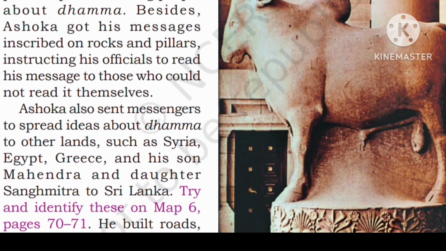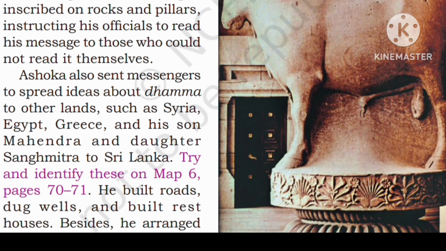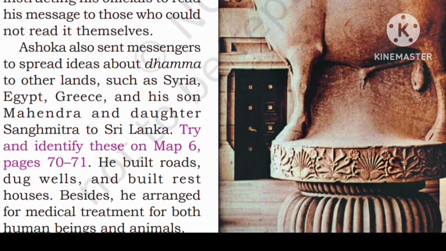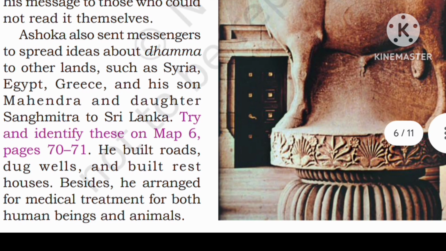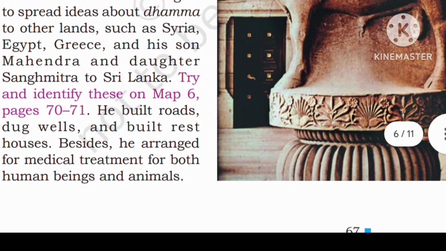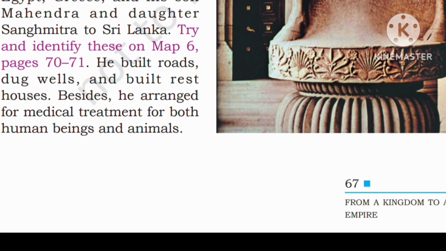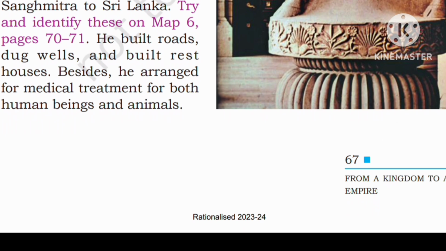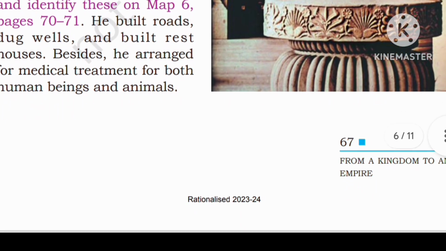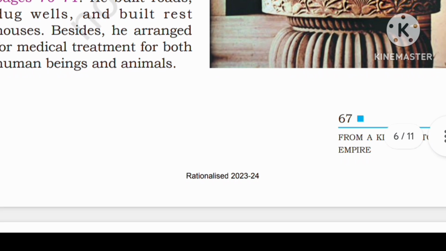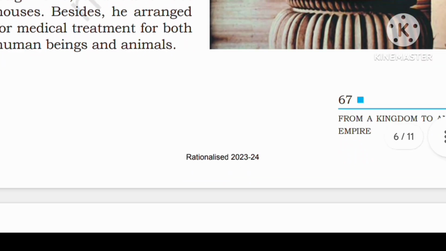Besides, Ashoka got his message inscribed on rocks and pillars, instructing his officials to read his message to those who could not read it themselves. Ashoka also sent messengers to spread ideas about Dhamma to other lands such as Syria, Egypt and Greece, and his son Mahendra and daughter Sanghamitra to Sri Lanka. Try and identify these on map 6, page 70. He built roads, ducts, wells and rest houses, and arranged for medical treatment for both human beings and animals.